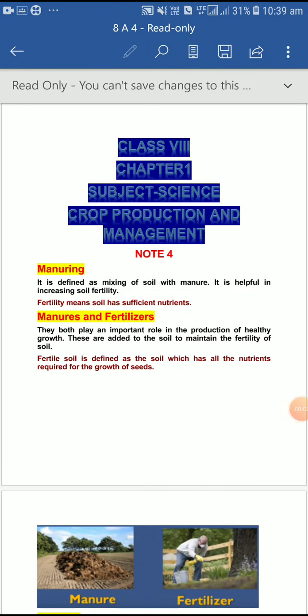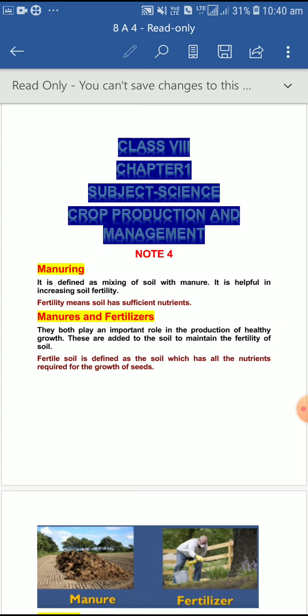Hello children. In our previous class we discussed sowing. So now we will discuss manure and fertilizer. Clear? What is manure? It is defined as a mixing of soil with manure. It helps in increasing soil fertility. This is organic. With the help of plant waste, animal waste, and vegetable waste, we can make manure at our home.